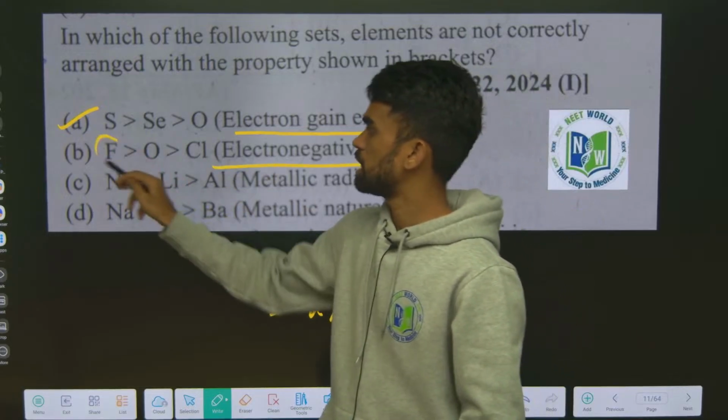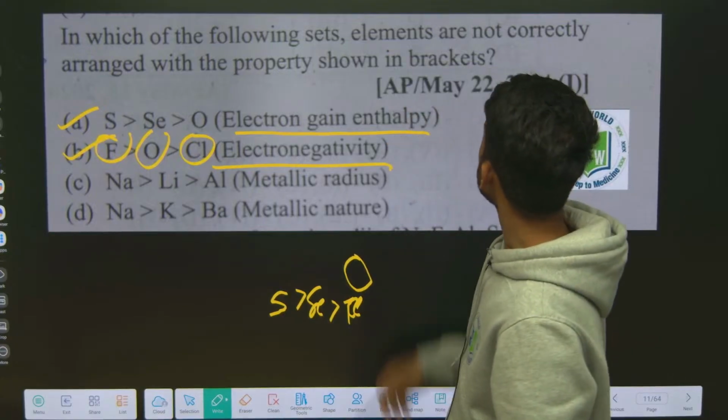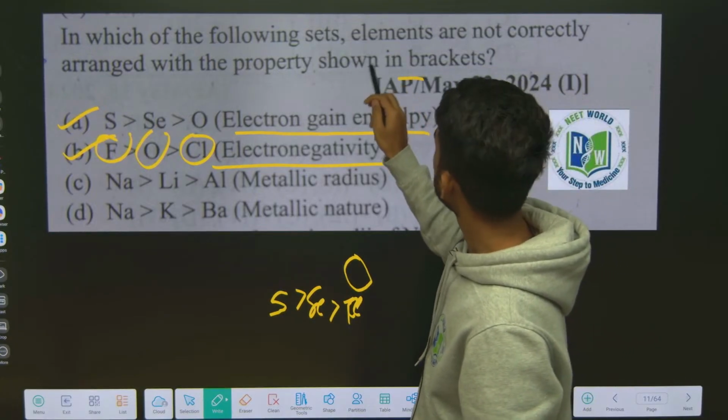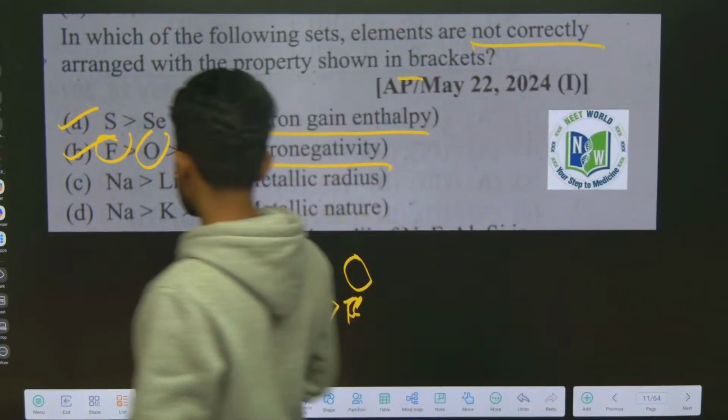Okay, next go through this one. Fluorine is more electronegative than oxygen, then next chlorine. Yes, this is also correct. Okay, they are saying not correctly matched. First two are correctly matched, and next